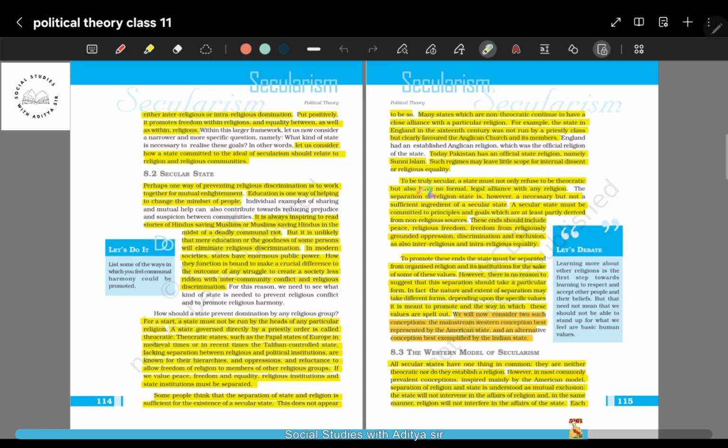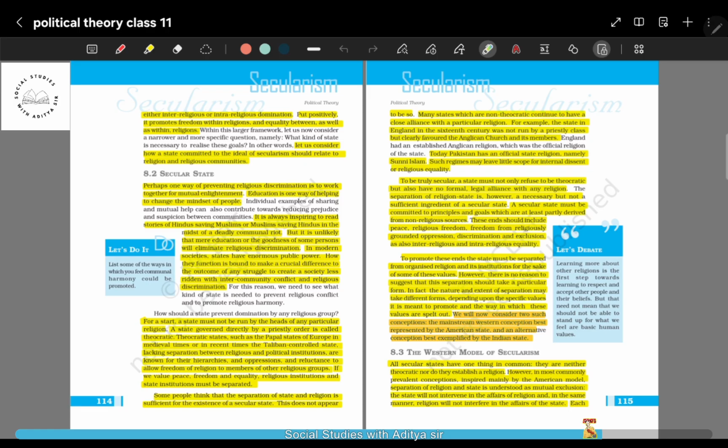So as we can see, separation of religion from state is necessary but not a sufficient ingredient of a secular state. That means it is necessary, but still we cannot say that a country is secular just because it has separated itself from a particular religion. To be secular, the state must be committed to principles and goals which are at least partly derived from non-religious sources.